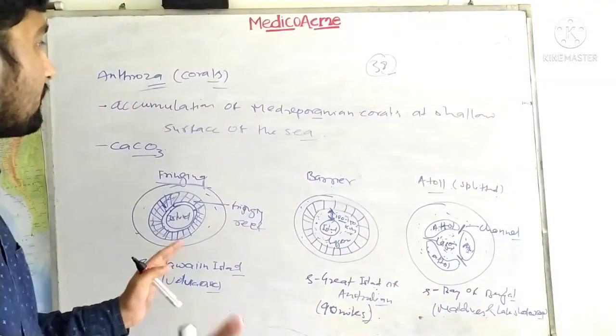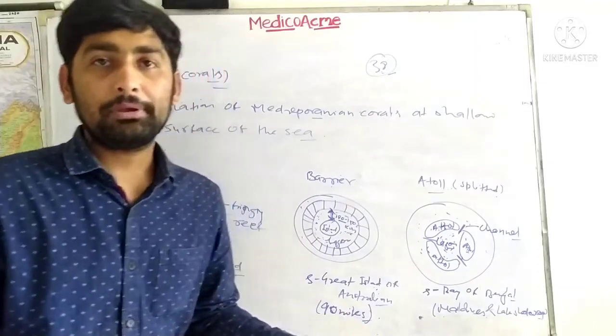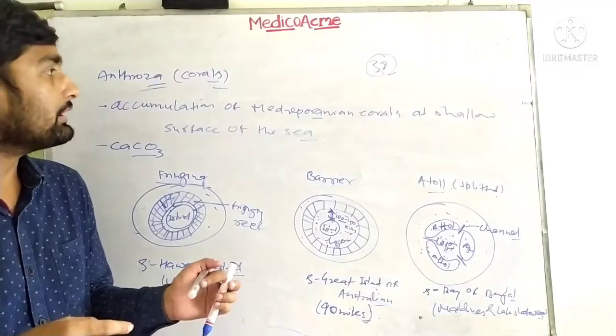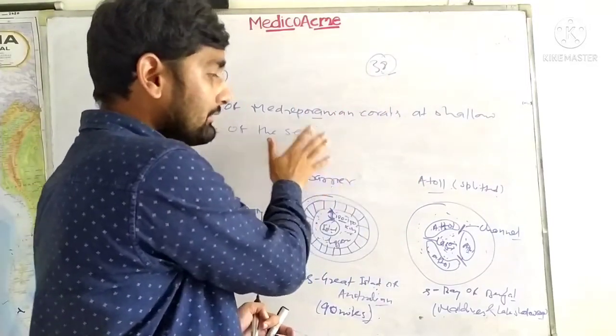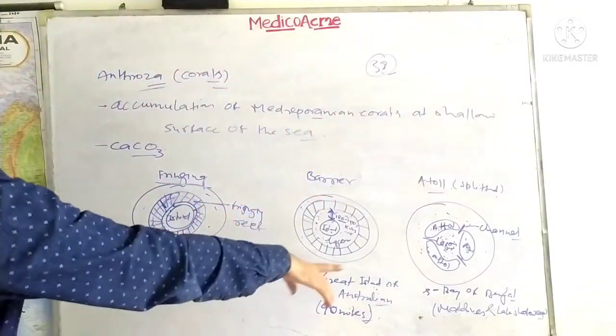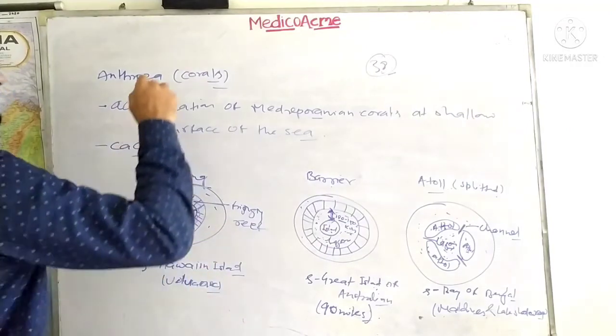So this was all about the specialized topics of the Cnidarians or Coelenterata. I hope you have enjoyed. UPSC aspirants, please go through it. This is very important. At least remember the type and example.